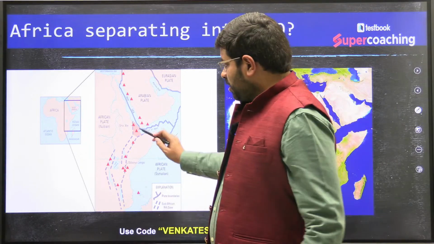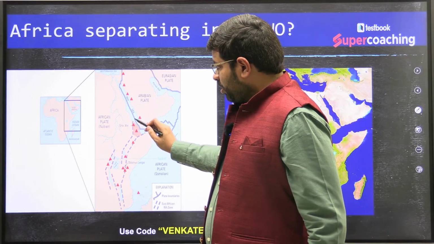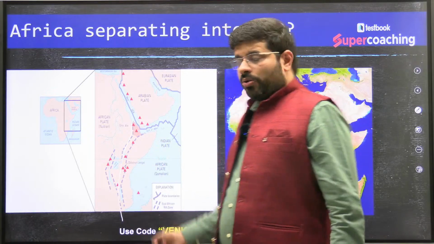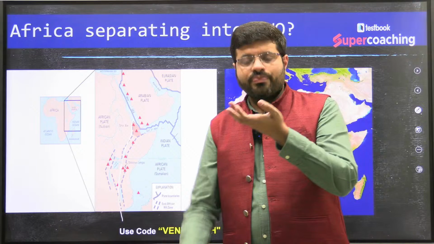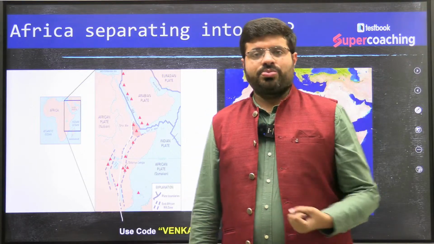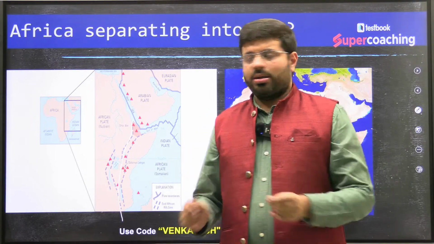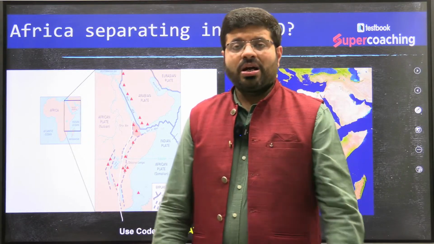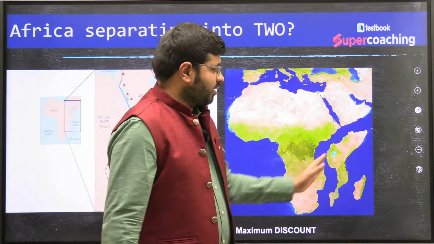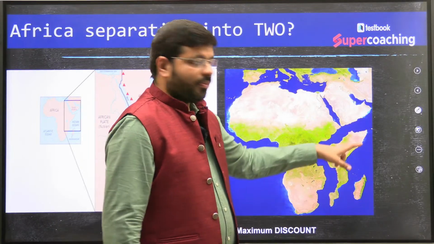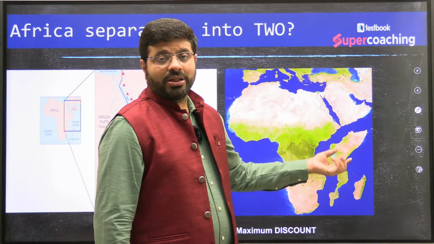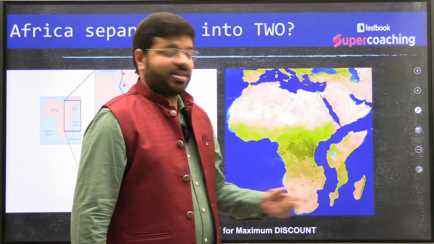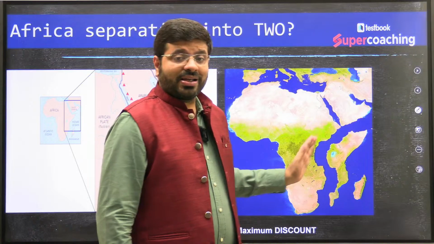There is a rift chain developed here. Underneath this rift, you find the mantle plumes. This will slowly separate this landmass from this region, and over a period of time, Africa will be separated like this. So the Horn of Africa, where you find Djibouti, the islands of the Red Sea, the geopolitical importance of the straits and all, will get separated.